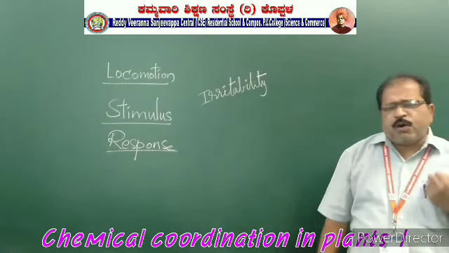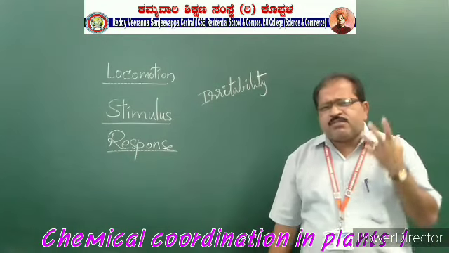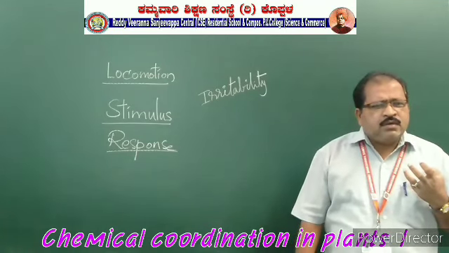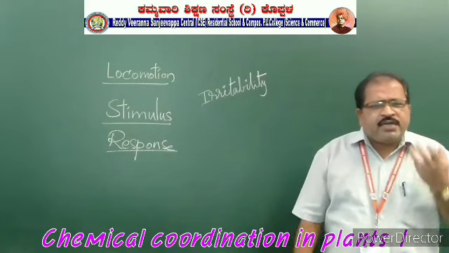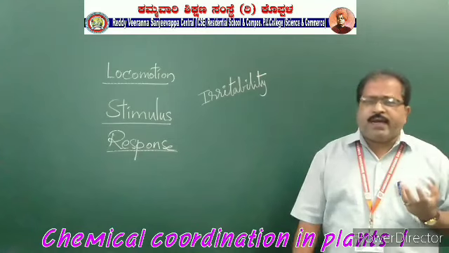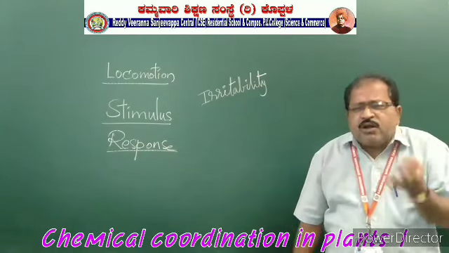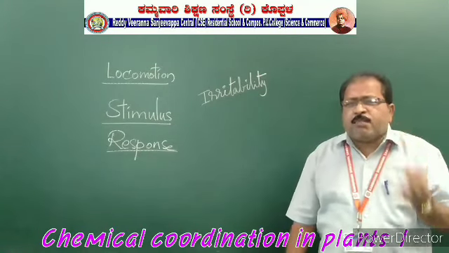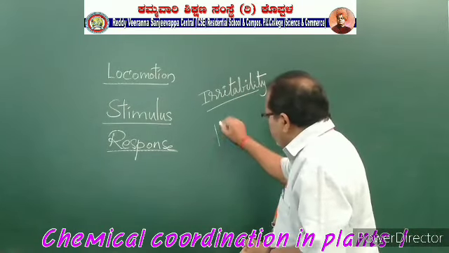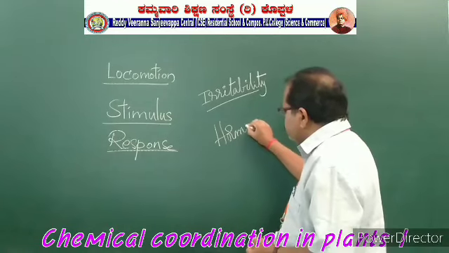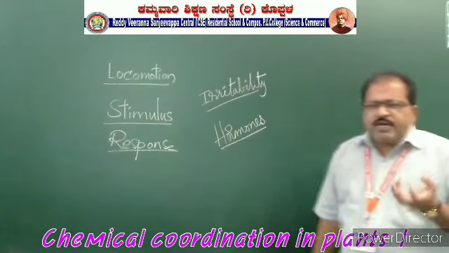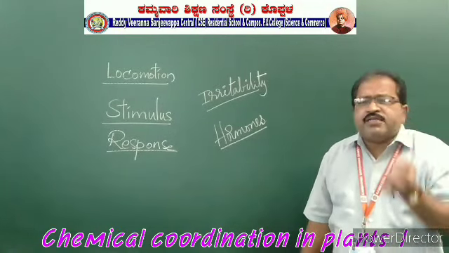So this giving response, because there is no nervous system in the plant body, as well as coordination in the body functions, will be controlled by some kind of chemicals that are secreted in the plant body. Those chemicals are called hormones. And that is nothing but chemical coordination.